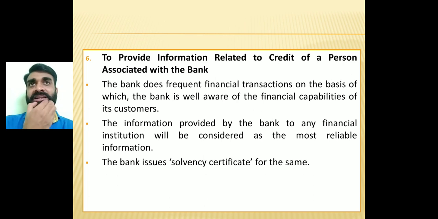Okay, so ultimately we can say it is a kind of solvency certificate, that the person is financially sound and is going to repay the amount. Nowadays one common institution is CIBIL. CIBIL is an institution which keeps records of all the borrowers. For example, my permanent account number, PAN number, will be registered with CIBIL.